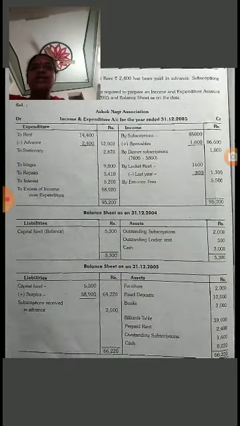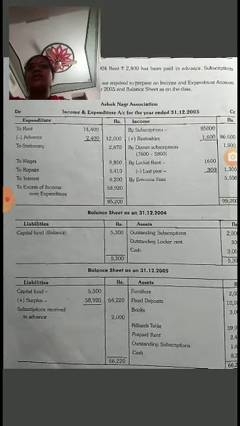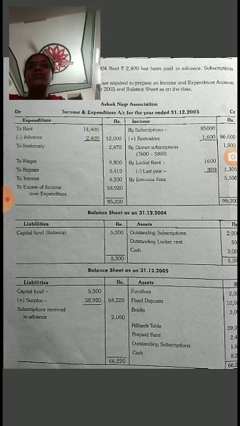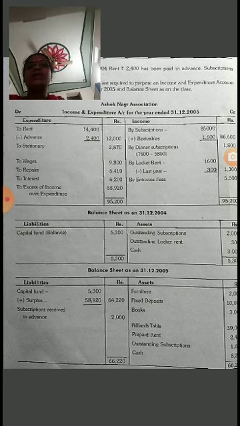Now the adjustments are locker rent is 300. Next, related to 2004, rent 2,400 has been paid in advance. Subscriptions 1,600 are unpaid for 2005. From the above information, you are asked to prepare income and expenditure account for the year 31st December 2005 and balance sheet as on that date.